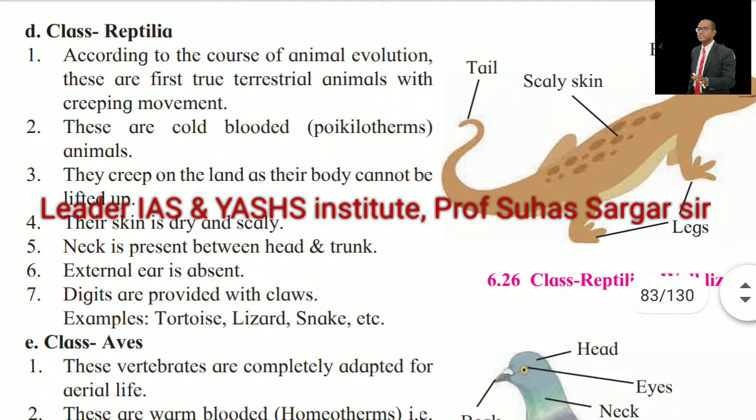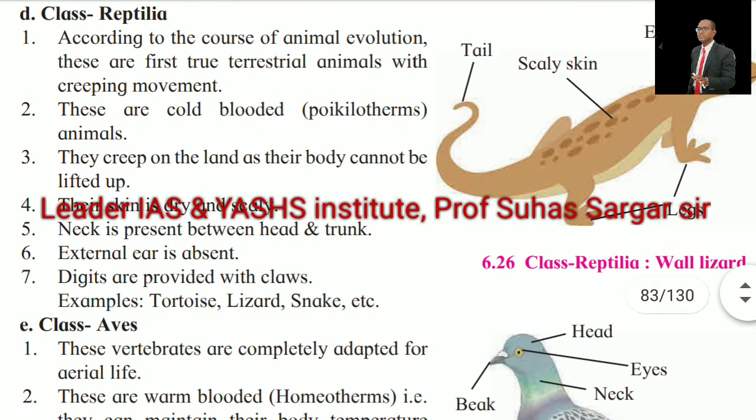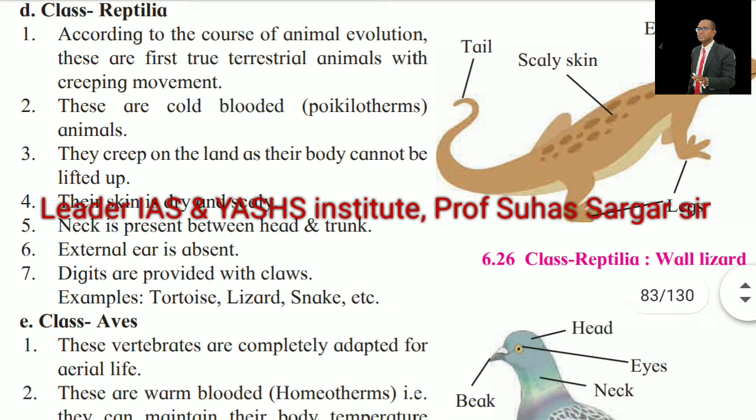Class Reptilia. According to the course of animal evolution, these are the first true terrestrial animals with a creeping movement. These are cold-blooded poikilotherms. They creep on the land as their body cannot be lifted up. Their skin is dry and scaly. The neck is present between head and trunk. External ear is absent. Digits are provided with claws. Example: tortoise, lizard, snake, etc. The class Reptilia, wall lizards, etc.